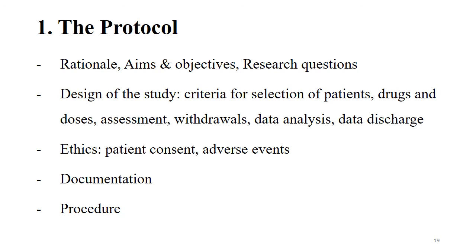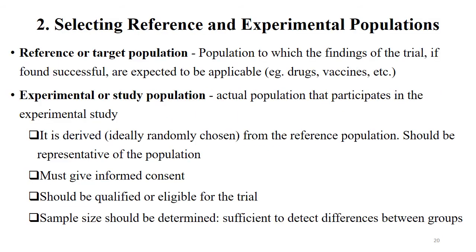Everything has to be in writing, and everything has to be predefined. Okay, then ethical consideration has to be done, including consent and other things, documentation and procedure. All these things come on.